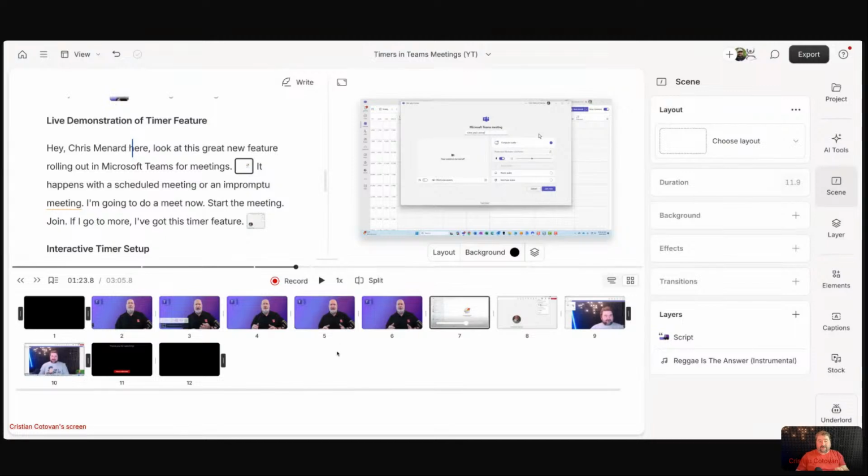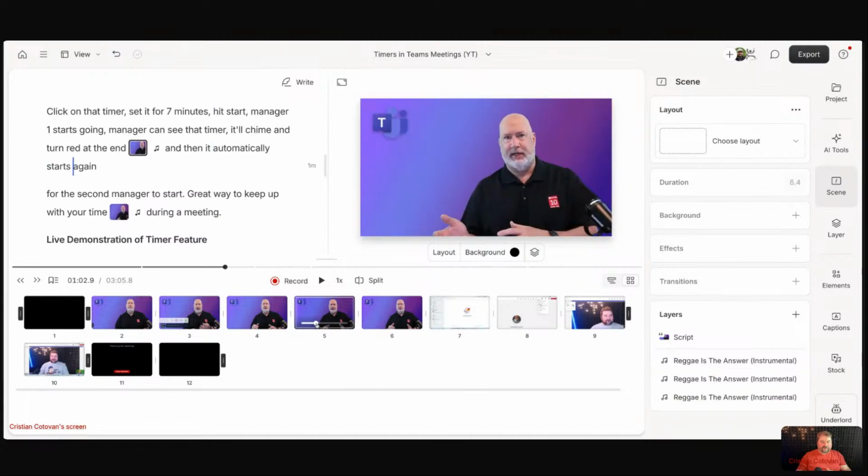And another thing that I've seen in the last couple of days is this. Every scene now has its own little progress bar. If you see right there, it's got a little progress bar of its own, which you can use to scrub through just that scene. That is a nice touch.